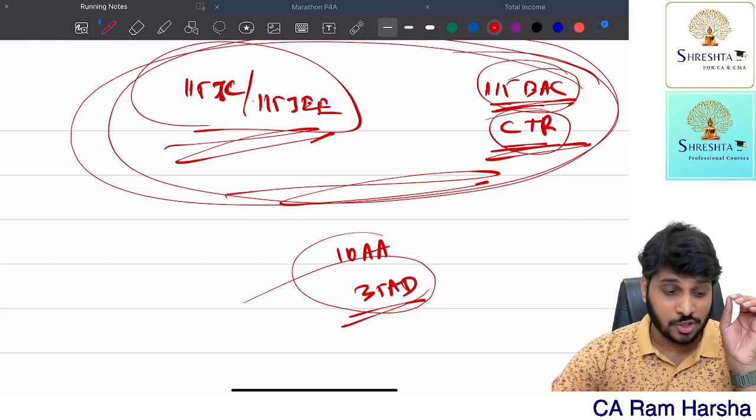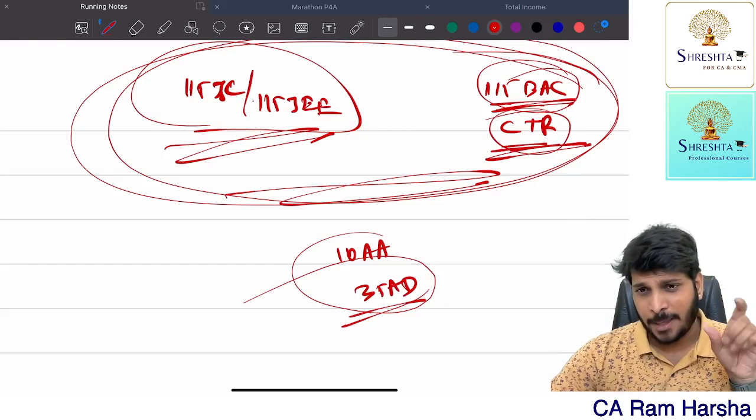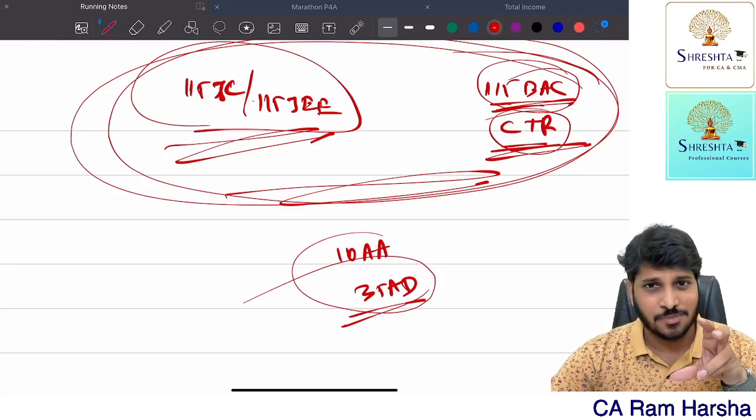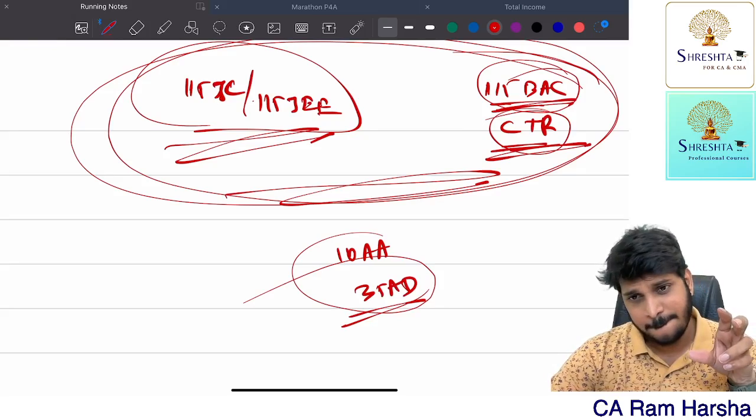By the way, I hope you are enjoying this tax revision. I'm revising all the key points for you, especially. May not be the entire subject, but key points I'm revising for you. Take care.